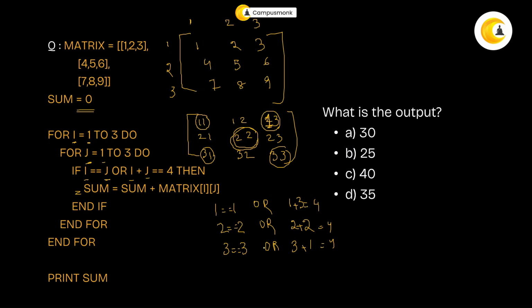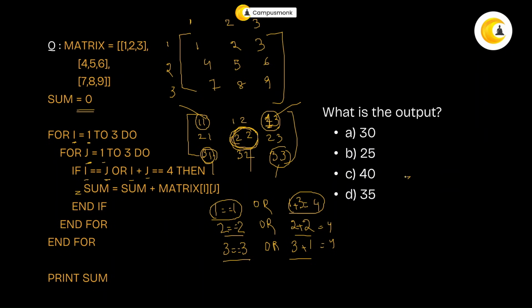So any one of the conditions. So this is a different index. This is a different index, right? So you're going to consider this value. You're going to consider this value. Now you are going to consider 2,2, but if you see, this is also 2,2, this is also 2,2, so same index, right? So you want to consider this just once. Then 3,3 and 3,1, they are two different indexes, so you're going to consider these.